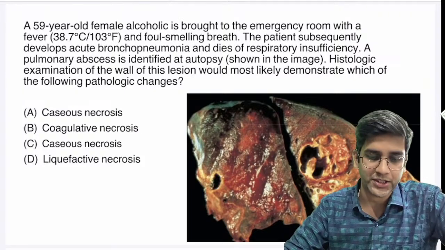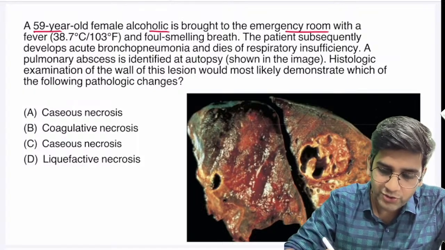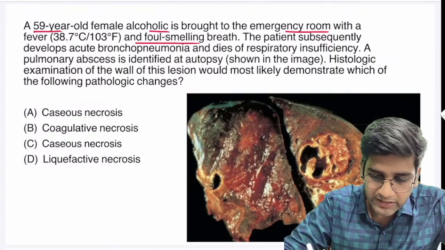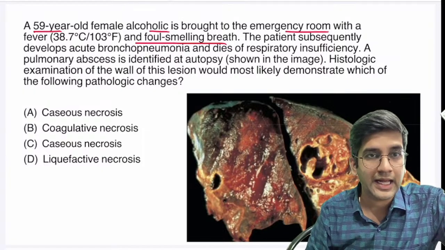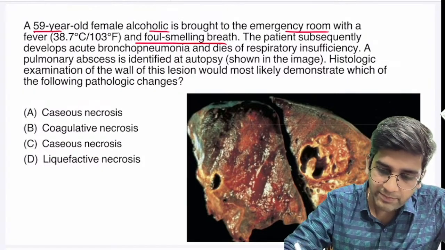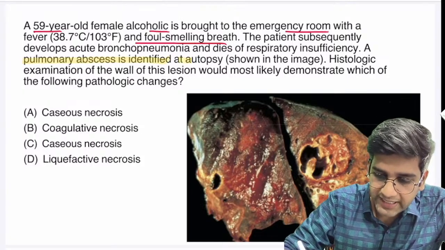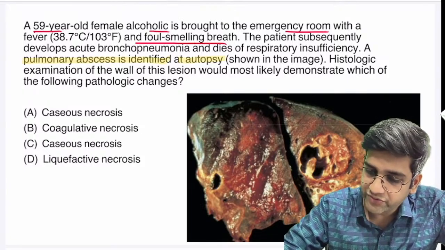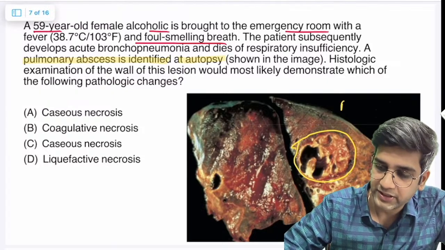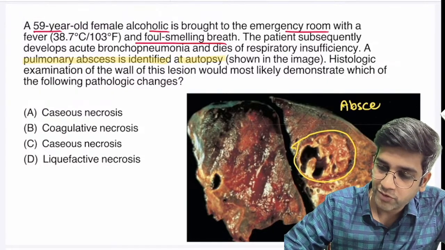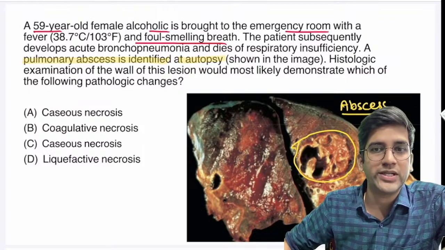Now let's go to the question. A 59-year-old female who's an alcoholic is brought to the emergency room with fever and foul-smelling breath. Subsequently, the patient has an acute bronchopneumonia, right? And classically, given the patient has a pulmonary abscess, which is identified at autopsy, right? So you can see this finding here is an abscess cavity. The question is very simple. If I do a histology of this abscess, what do I see?